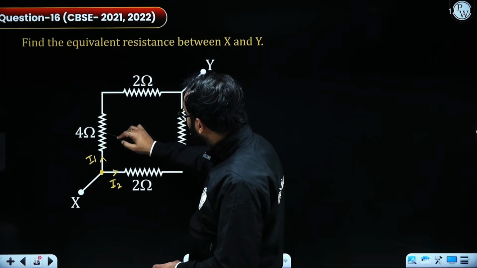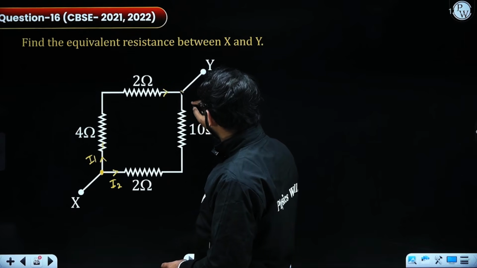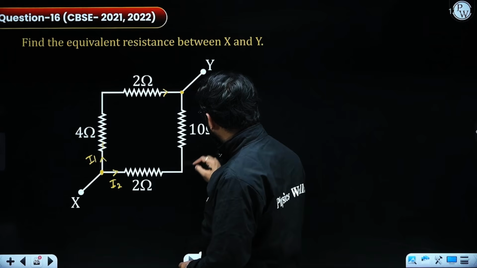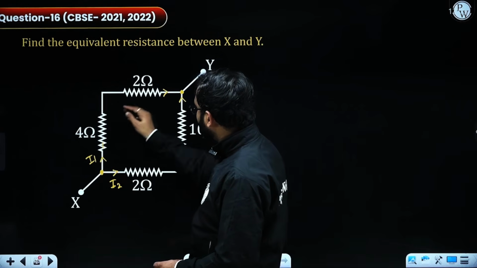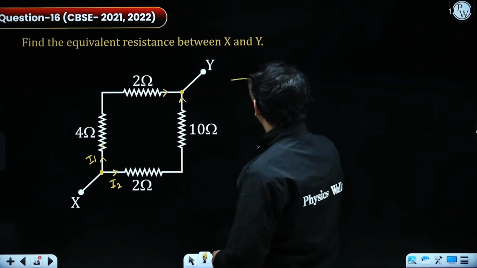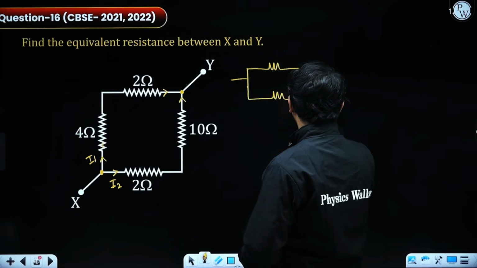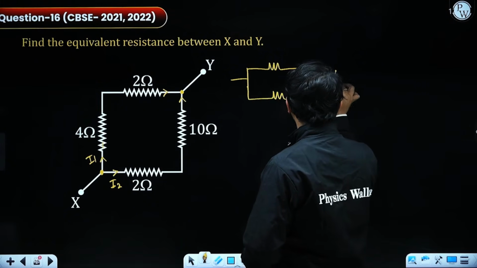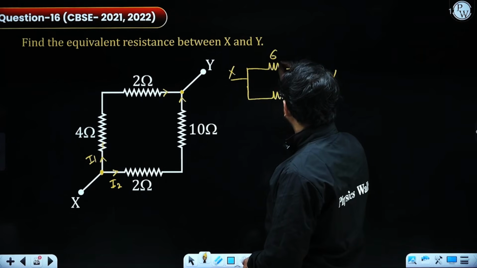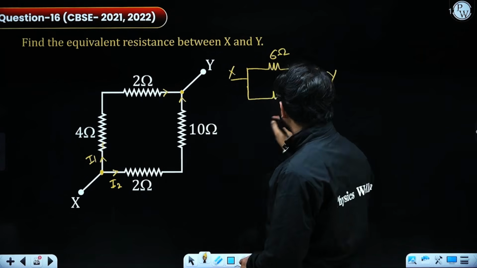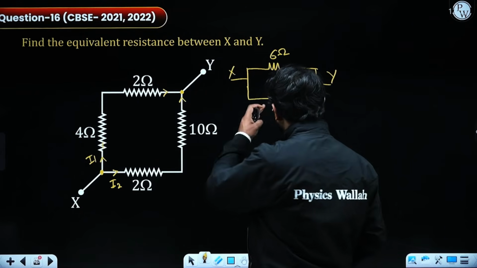So I1 will be flowing through 4 ohm, then towards 2 ohm, meeting over here, and I2 will be flowing through 2 ohm and 10 ohm, reaching this junction, which means I1 is flowing through 4 and 2, and I2 through 2 and 10, between X and Y. So 4 and 2 is coming out as 6 ohm, 2 and 10 will be coming out as 12 ohm because they are in series. Now calculate the parallel combination.